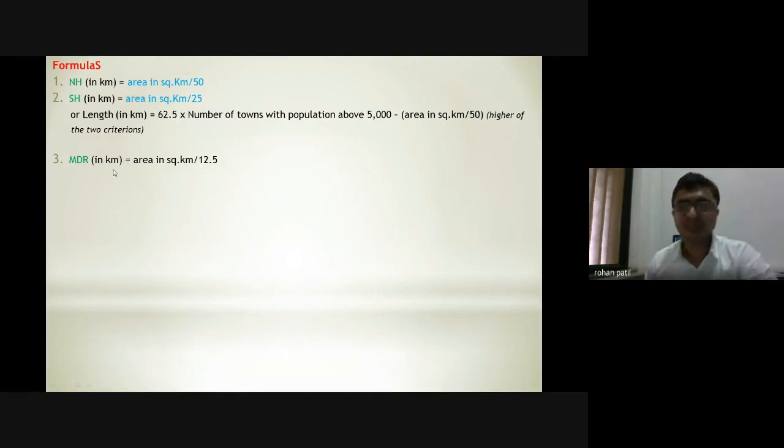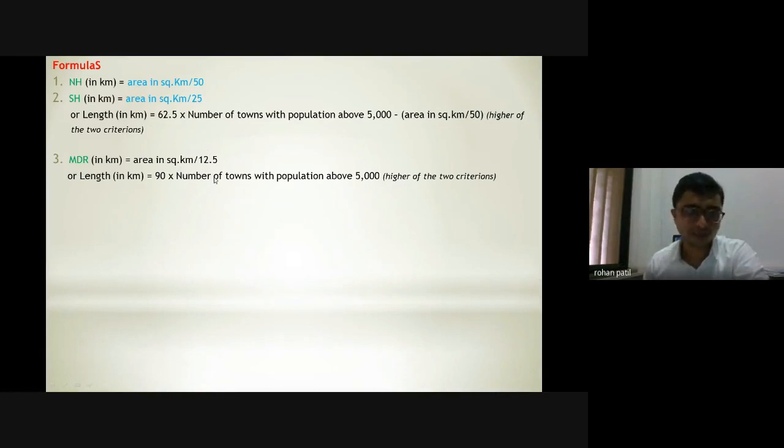Then in case of MDR, again there are two formulas: area in square kilometers divided by 12.5, or length in kilometers of MDR equal to 90 times the number of towns with population above 5,000. And again the higher of these two values is considered for the length of MDR.